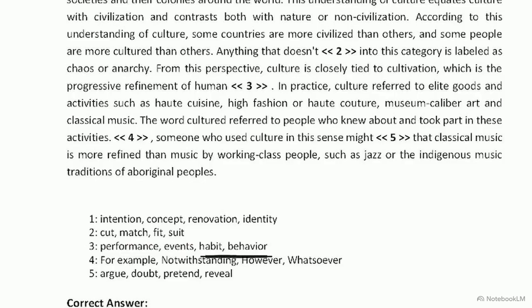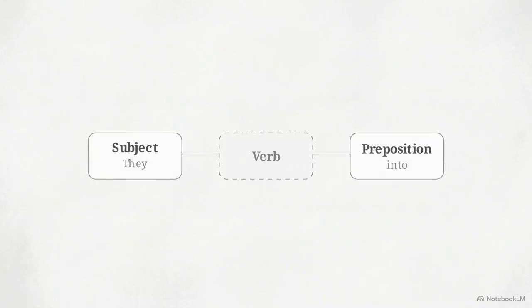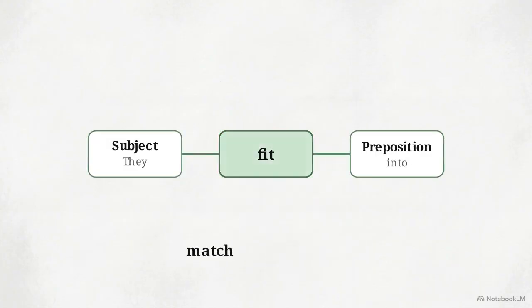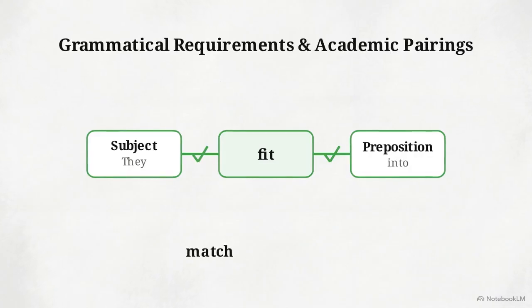Between habit and behavior, there is a distinction in scale. While habit describes an individual's routine, behavior refers to general human conduct. Academic texts prefer the broader scope of human behavior when discussing cultural evolution. When synonyms appear nearly identical, the correct choice is often dictated by these standard academic pairings and the surrounding grammatical